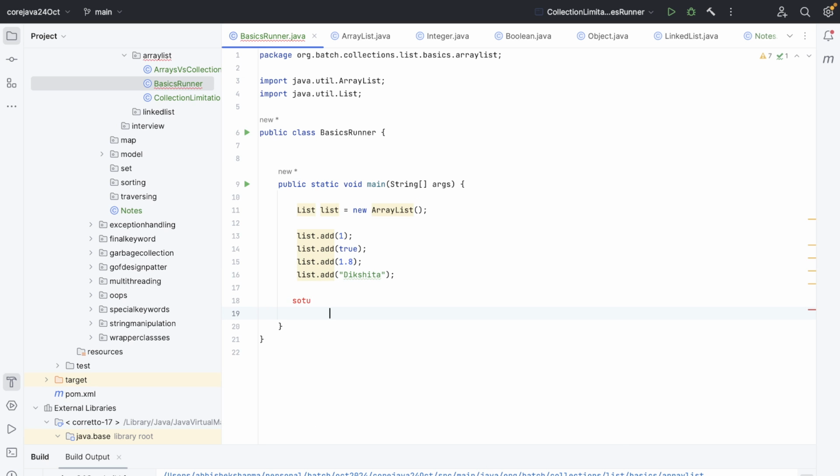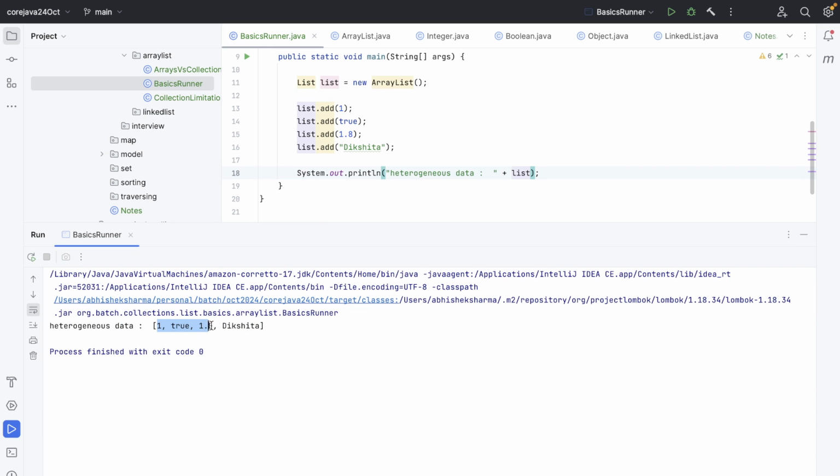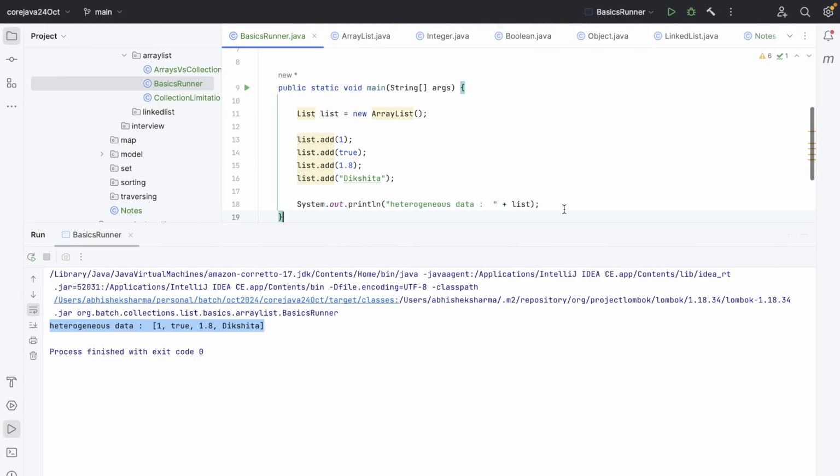Okay, now cool. Sys out heterogeneous data, and over here list. All right, if we run this, it will be able to print it, right? All the data, heterogeneous 1, true, 1.8 and so on, visible. So it supports heterogeneous data. So over here we can write "supports simple heterogeneous data" or "heterogeneous data allowed".